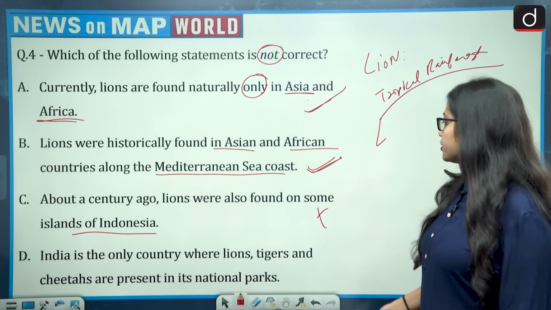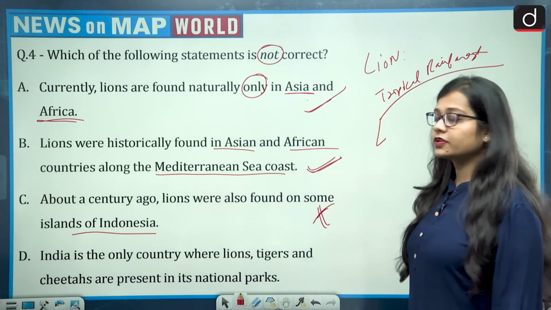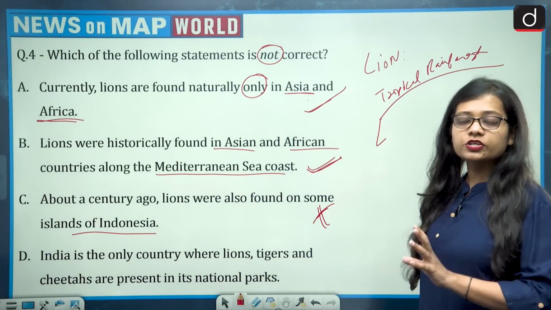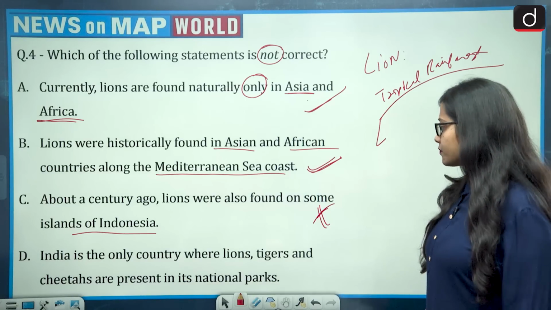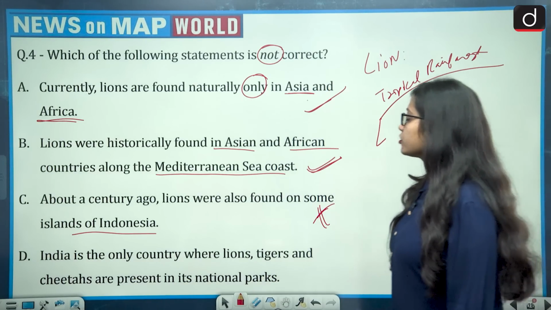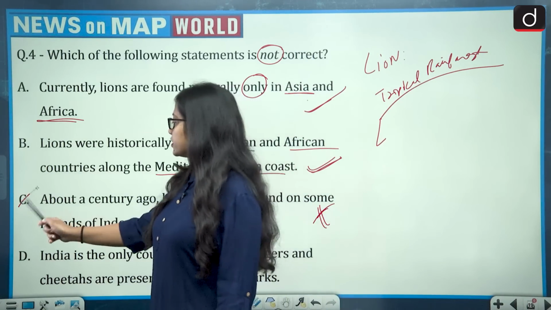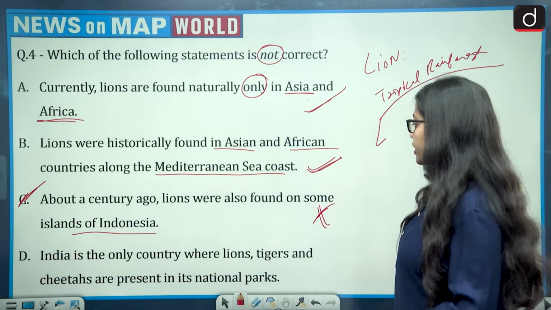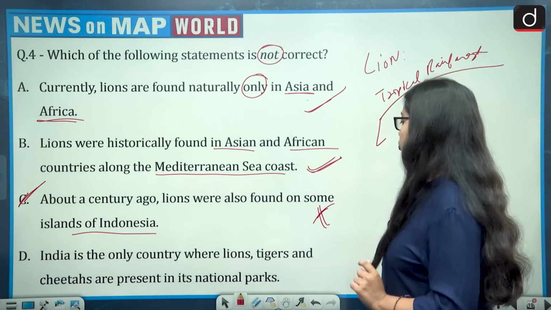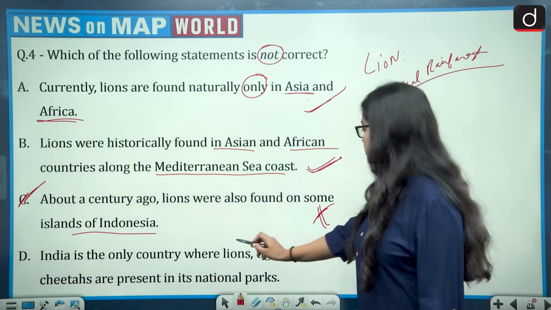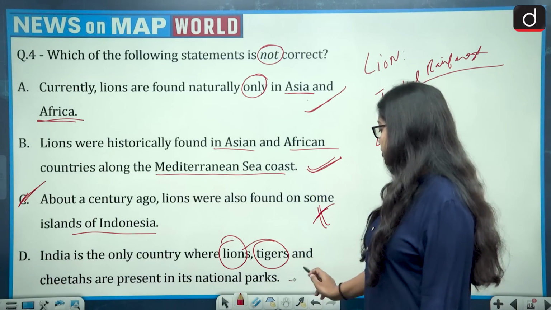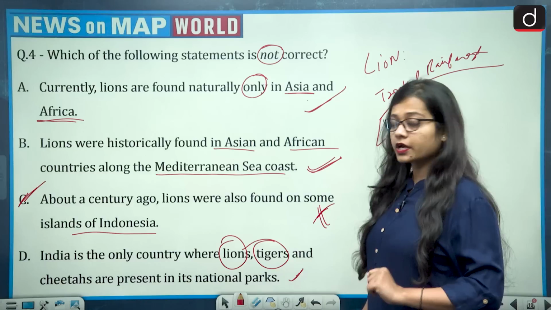So that is the reason lions are never present in the regions of, you can say, Brazil also they are not present, Indonesia also they are not present. Now, the correct answer of this question is option C, because the C option is not correct. Now let's look at D option also, that India is the only country where lions, tigers and cheetahs are present in its national parks. Now this is an absolutely correct statement.